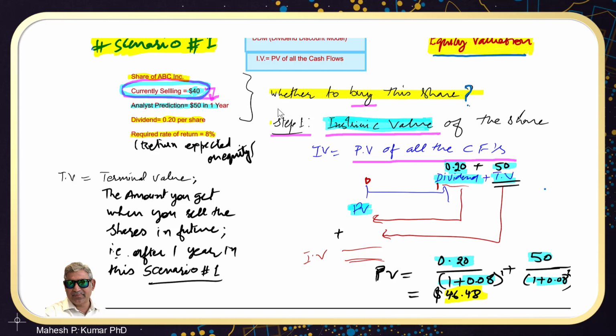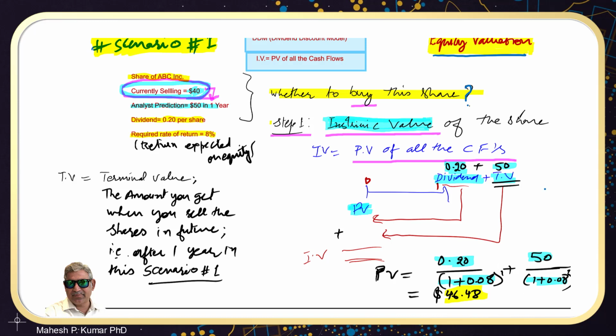But here, as per equity valuation models, which are a kind of discounted cash flow model, we decide that yes, this share is a good buy because its intrinsic value is definitely more than the price at which it is selling, so it makes a good investment opportunity.